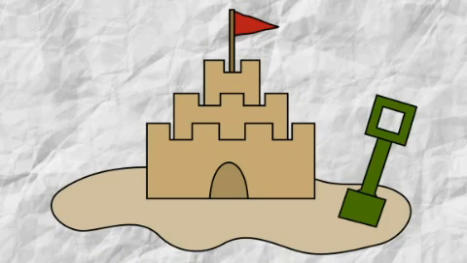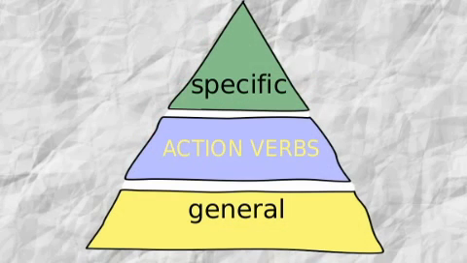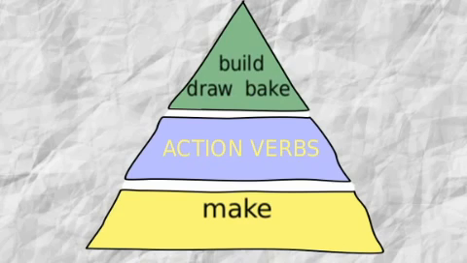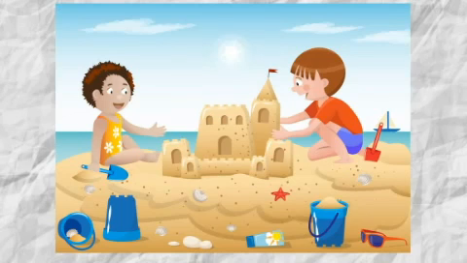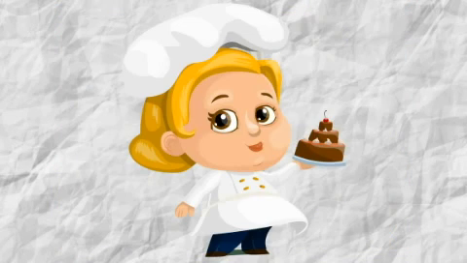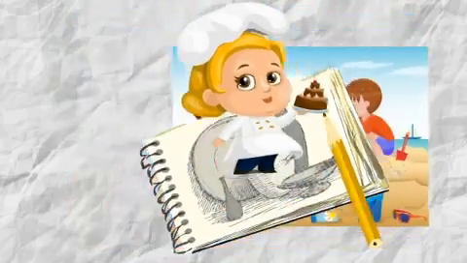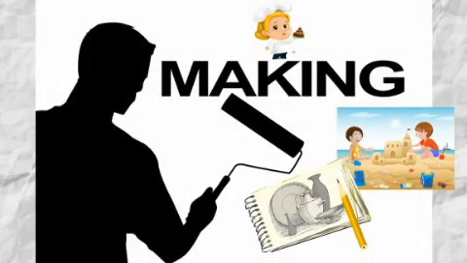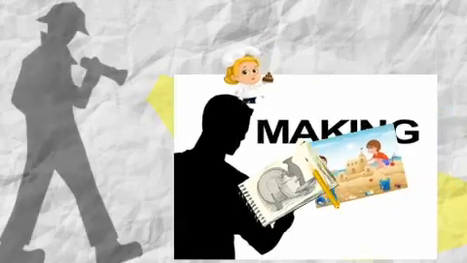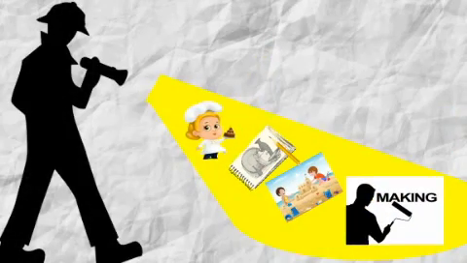For example, we can make a sandcastle, a picture, or a cake. But the general verb of creation, make, can be replaced by more specific verbs. Build a castle, draw a picture, and bake a cake. In other words, building, drawing, and baking are all forms of making something. Research has shed light on the way toddlers learn how specific a verb is.